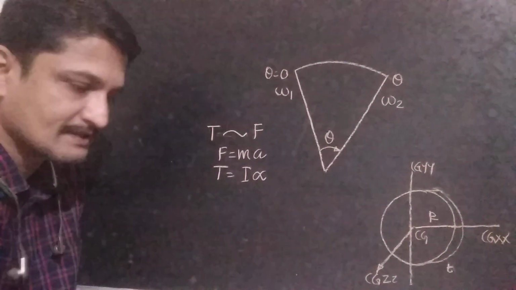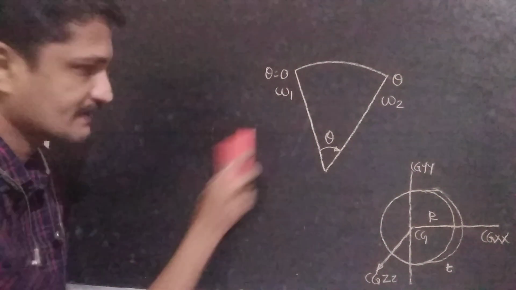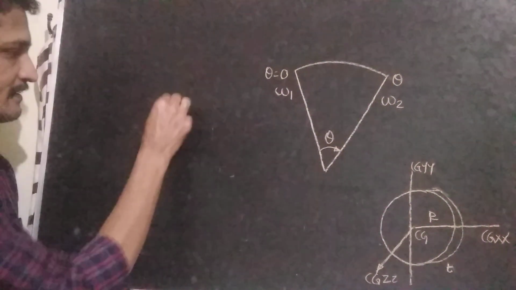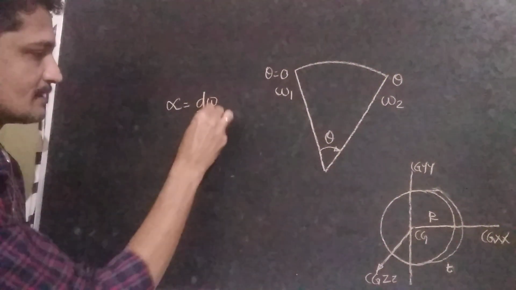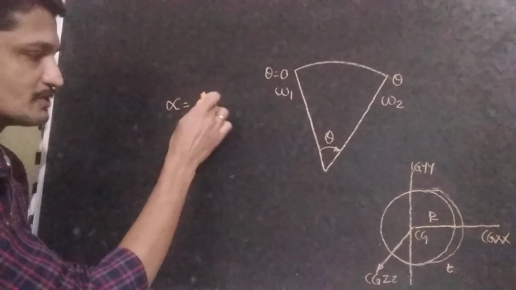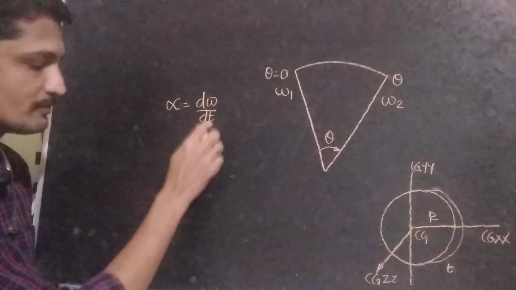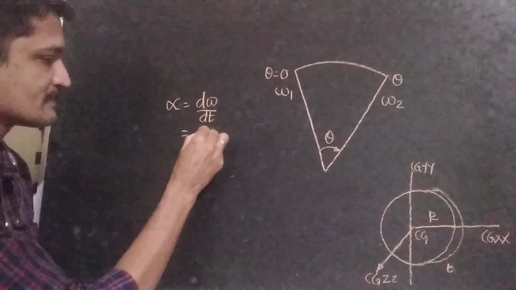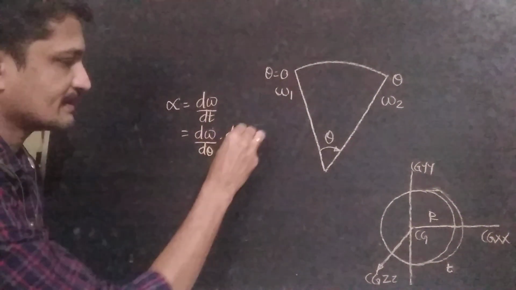Then we know that alpha is equal to d omega by dt, or the rate of change of angular velocity. Alpha is equal to d omega by dt, that's equal to d omega by d theta into d theta by dt.